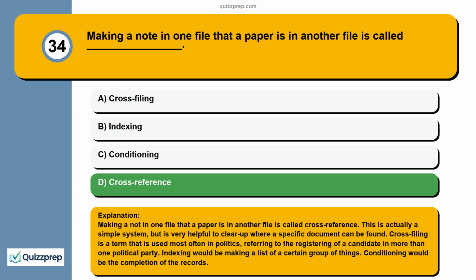Making a note in one file that a paper is in another file is called cross-reference. This is actually a simple system, but is very helpful to clear up where a specific document can be found. Cross-filing is a term that is used most often in politics, referring to the registering of a candidate in more than one political party. Indexing would be making a list of a certain group of things. Conditioning would be the completion of the records.